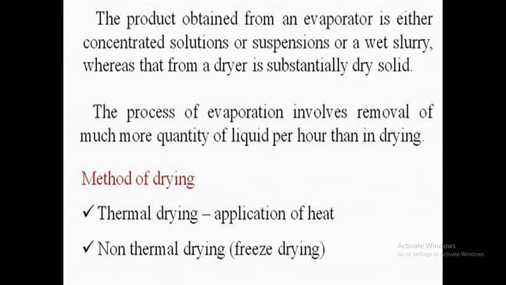Dispersion of solid particles in a liquid. Are you clear or not? Okay. The process of evaporation involves removal of a much larger quantity of liquid per hour than in drying. Why? Because evaporation is a phase change operation, a phase change from liquid to vapor. Are you clear or not?